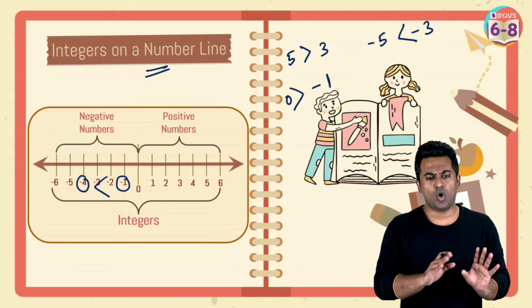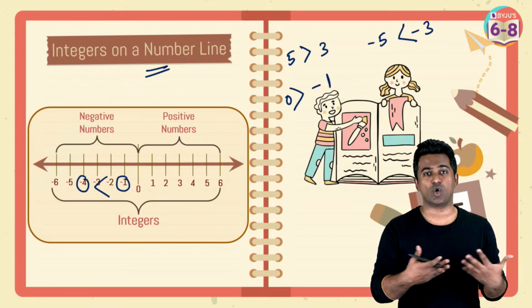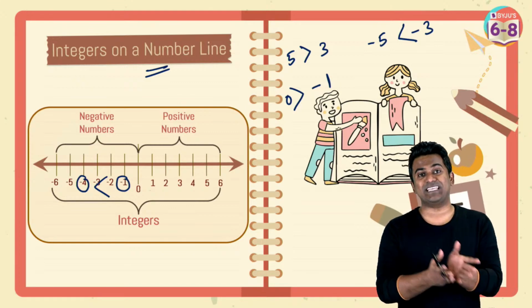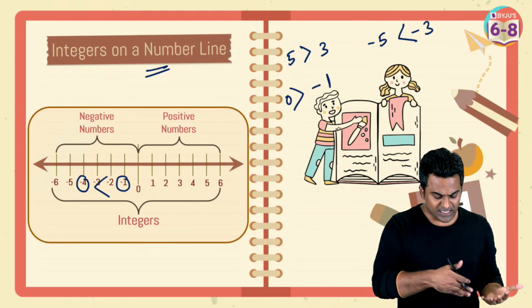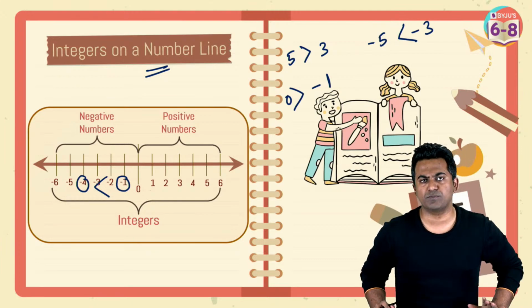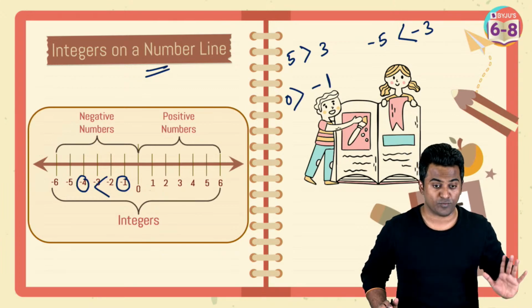So I'm sure all of these concepts that we have covered so far, what are integers, even integers, odd integers, and how do you represent these integers on a number line, are clear. If at all there is any doubt among these three, just type it out in the comments box, and we shall clear that and then move on to the next set of topics.